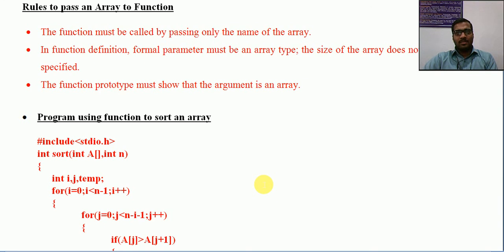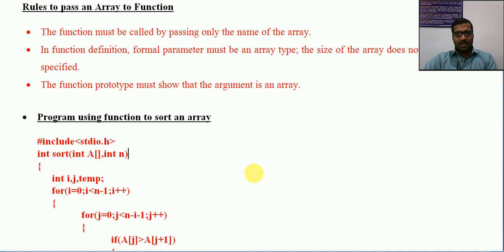That means whenever we require an array to be sorted, we are actually calling a function. That is our aim. We are not directly doing the sorting operation, we are simply calling a function. So if I want to do the same sorting 10 times, I can simply call that sort function. If I want to do sorting on 10 different arrays, each time I pass a different array name while calling that function. So that is the major procedure.